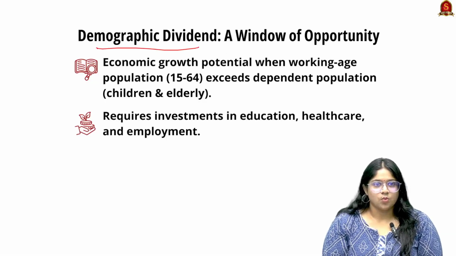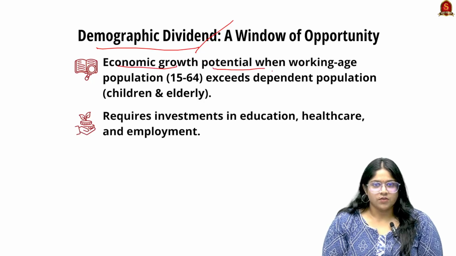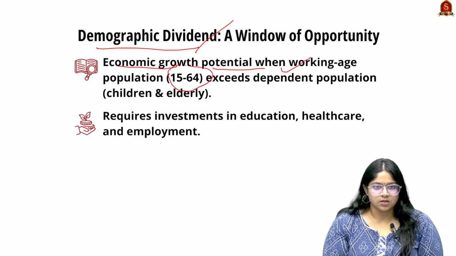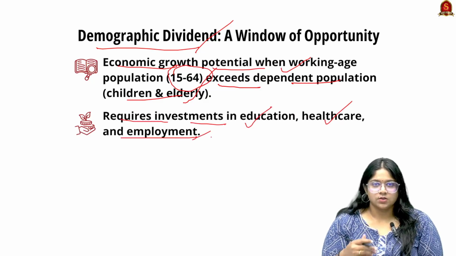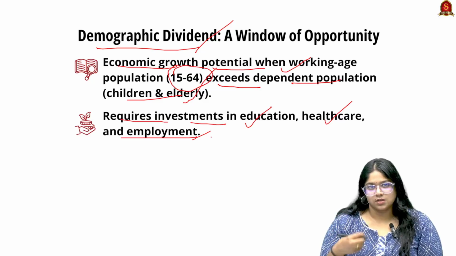First, we need to know what the demographic dividend is. Demographic dividend can be defined as economic growth potential when the working age population, that is 15 to 64, exceeds the dependent population, which is the children and elderly. It requires investments in education, healthcare and employment. Any country with a demographic dividend can have the opportunity to increase its economic as well as social growth.